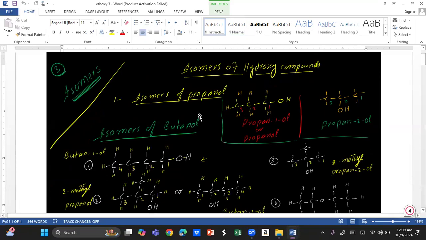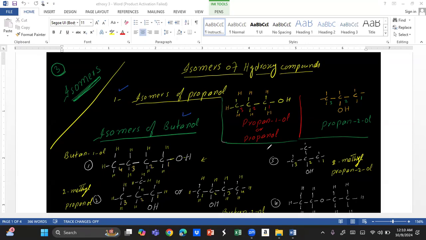Just like alkanes and alkenes, we have isomers of hydroxy compounds, compounds containing the OH group, which is known as the hydroxyl group. For example, I have drawn isomers of propanol and isomers of butanol, and similarly you can draw isomers of others.